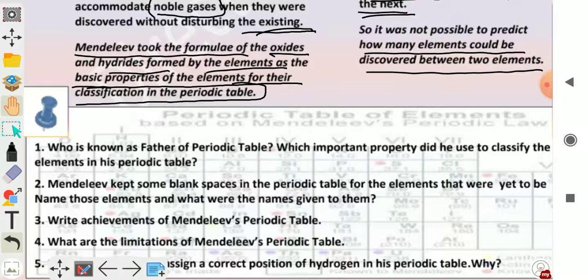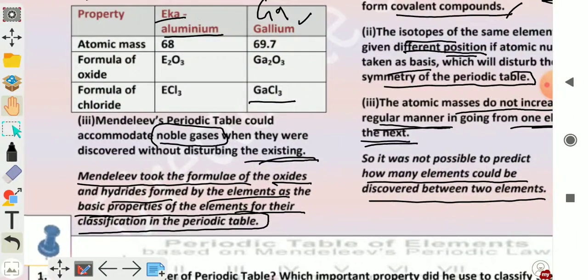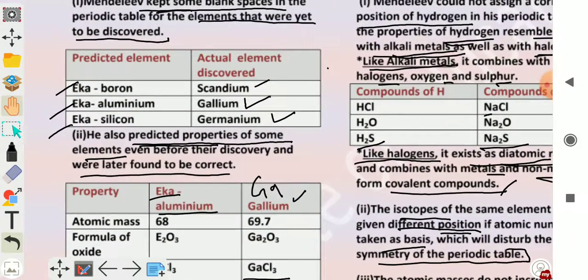So you have to write the names of elements which were not discovered at the time of Mendeleev and their predicted names. Predicted names of these elements were eka boron, eka aluminum, and eka silicon. Actual names were scandium for eka boron, gallium for eka aluminum, and germanium for eka silicon.